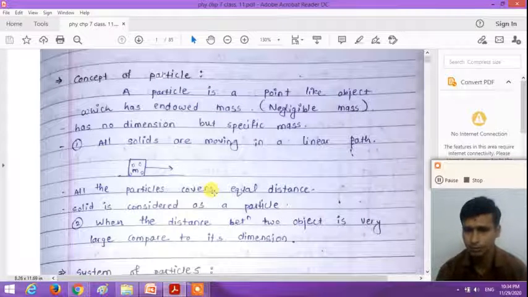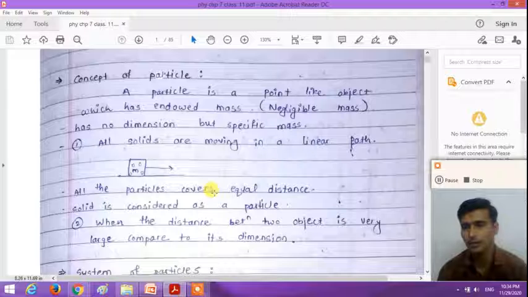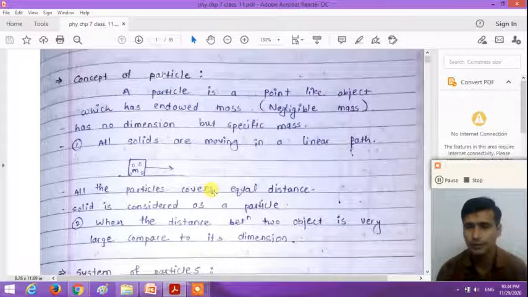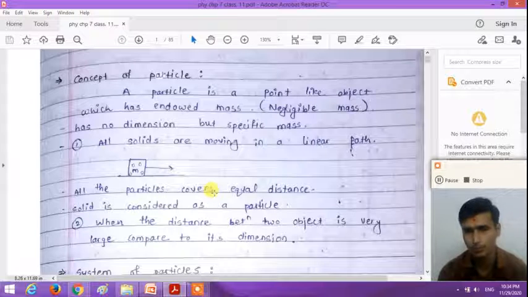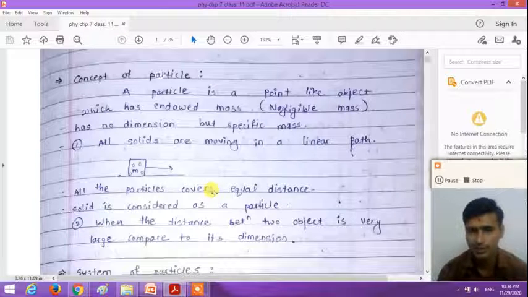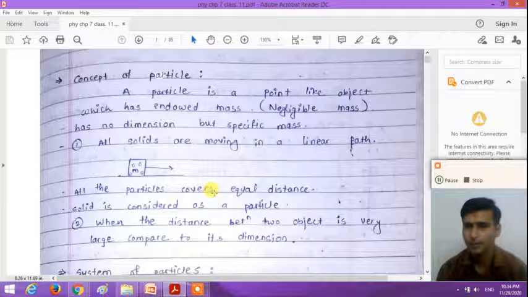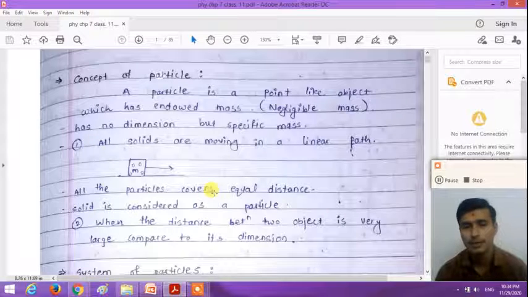So in this situation, the sun and earth both are considered as particles. So when the distance between two objects is very large compared to their size, their dimension, their diameter, we can consider the objects as particles.